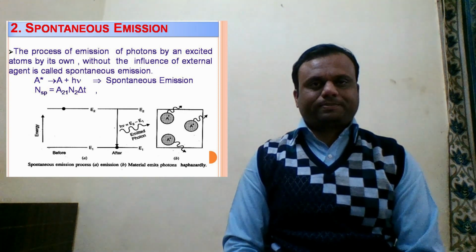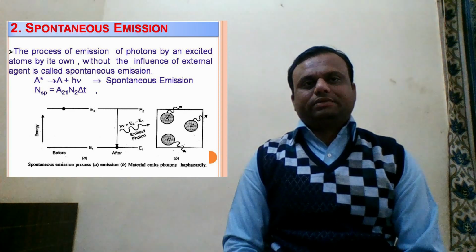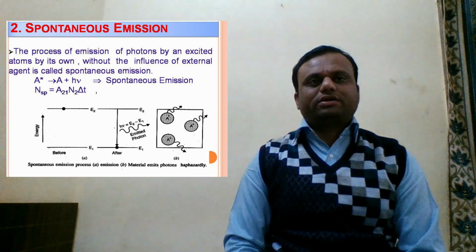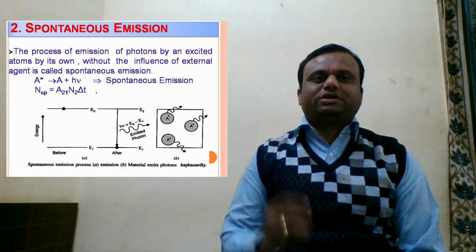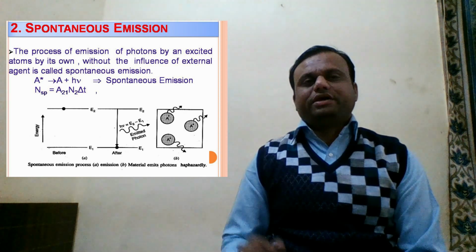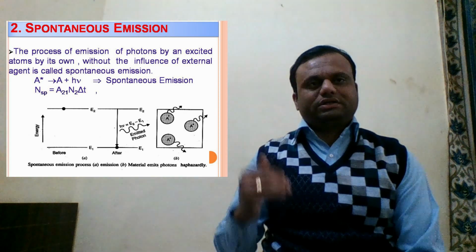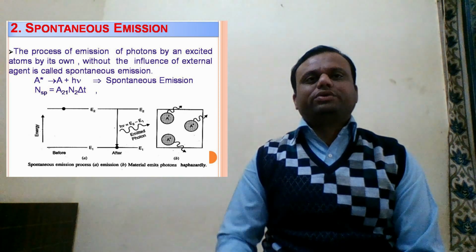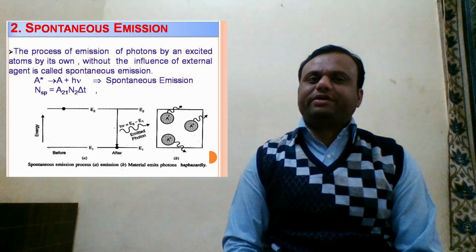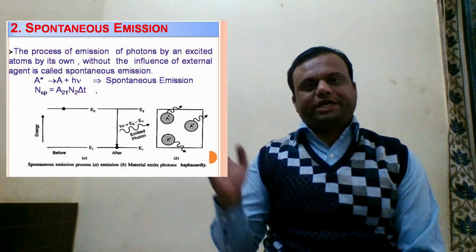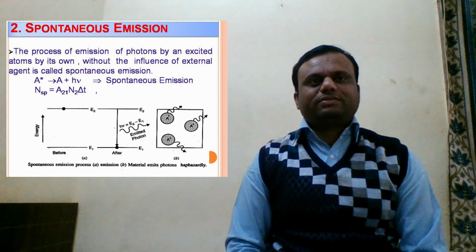And that process is mathematically represented by A star equal to A plus h nu, where A star represents the atom present in the excited state, A represents the atom in the ground state, and h nu represents the energy of the emitted photon, that is the spontaneously emitted photon, and all the process is explained in the given diagram. The third is stimulated emission.